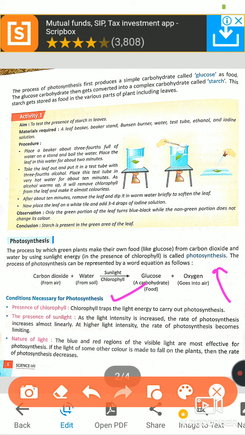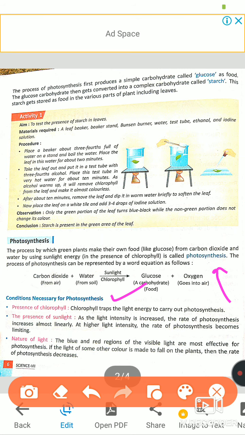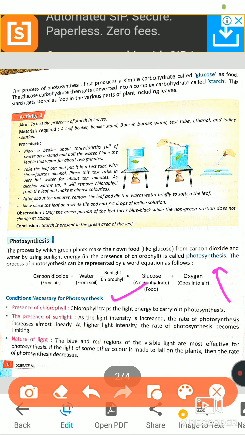Conditions necessary for photosynthesis. Presence of chlorophyll, as I told you. Chlorophyll traps the light energy to carry out photosynthesis. The second, presence of sunlight, because sunlight is essential to increase the rate of photosynthesis, means it makes photosynthesis faster.